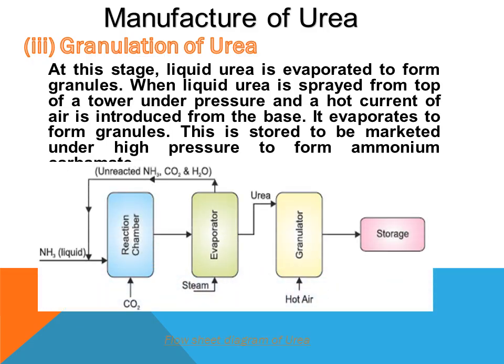Here is the flow sheet showing all the steps in the formation of urea. You have 4 chambers: reaction chamber, evaporator, granulator and storage. In the reaction chamber, the main step takes place where carbon dioxide and liquid ammonia are introduced and ammonium carbamate is formed. In the evaporator, you pass steam and the liquid ammonium carbamate gets evaporated, dehydrated, and finally is sent to the granulator. From the top, urea is introduced and hot air from the bottom, and ultimately granules of urea are formed, which undergo the storage process.